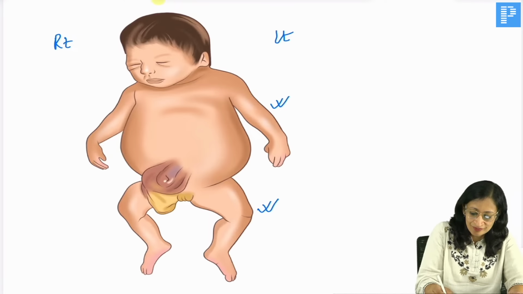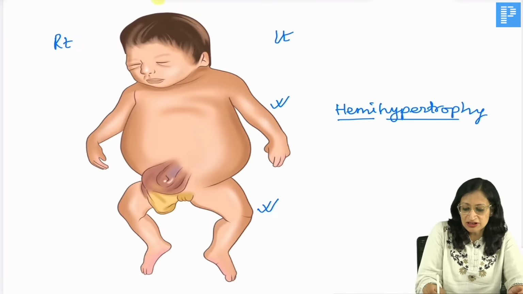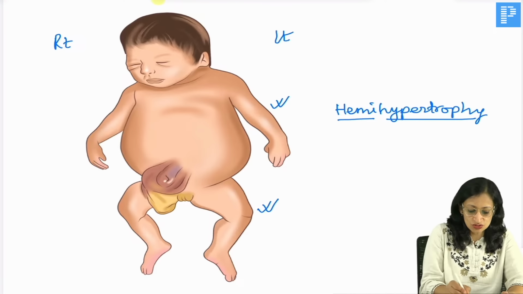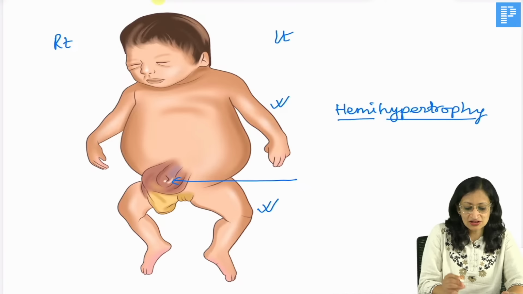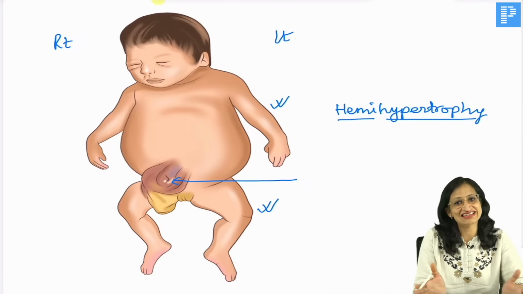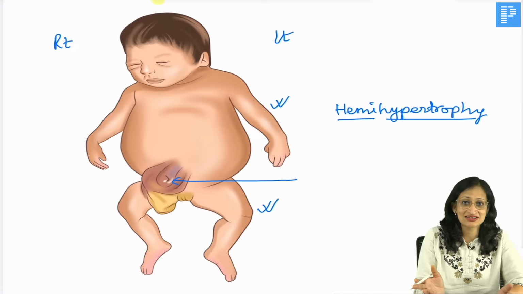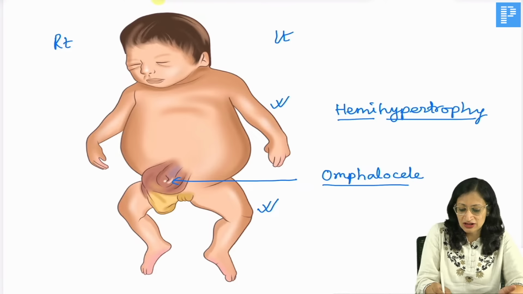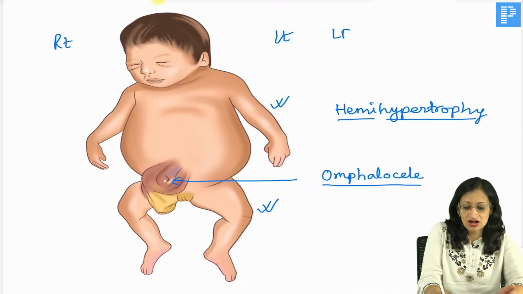So there is hemihypertrophy. Hemi means half, hypertrophy means enlargement. So there is hemihypertrophy. What else do you see? What we see here is a defect where, through the umbilical cord, there is a sac which is containing the intestine and other contents. So this is an omphalocele. So hemihypertrophy, omphalocele, and usually these babies are large for date.